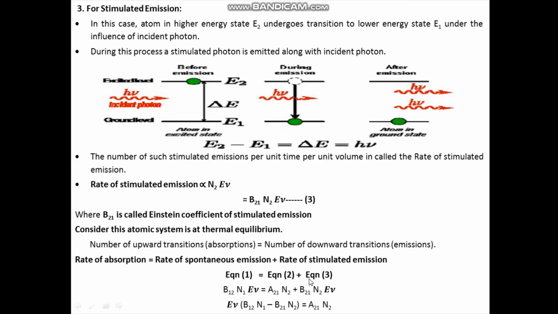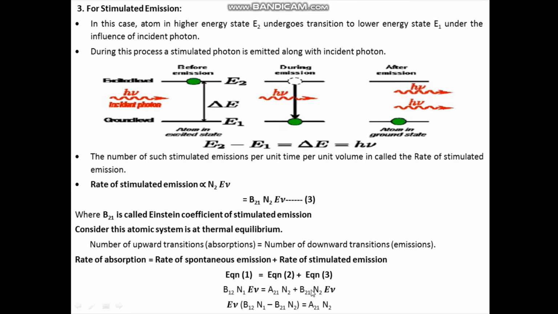Now if you substitute the value of equation 1, 2 and 3, we can write B12 N1 E nu, that is equation 1, is equal to A21 N2 plus B21 N2 E nu. Now we have one term with E nu and another term with E nu.